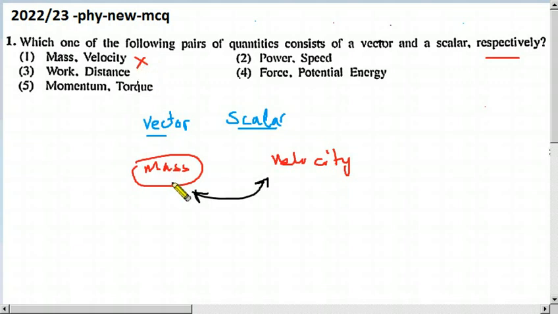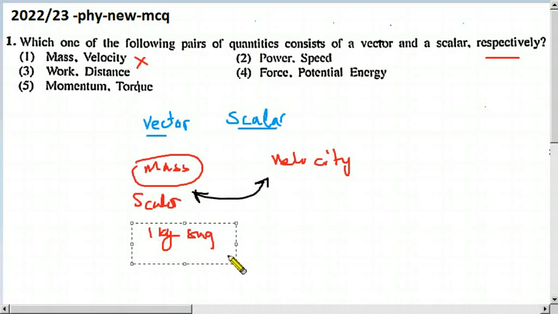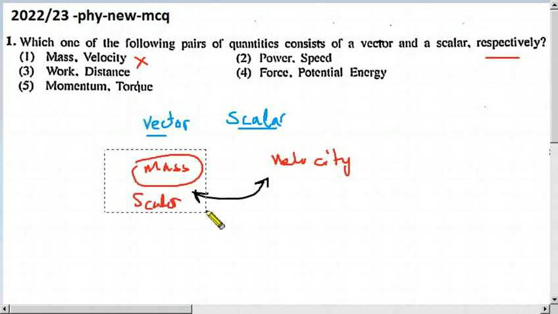Why do we say mass is a scalar? This one is a scalar. It has only a value, not a direction. We don't consider direction. When we go to buy 1 kilogram of sugar, do we say the direction to the seller? No, we just say give me 1 kilogram of sugar. So therefore we don't consider direction. Therefore it is a scalar, it is not a vector.